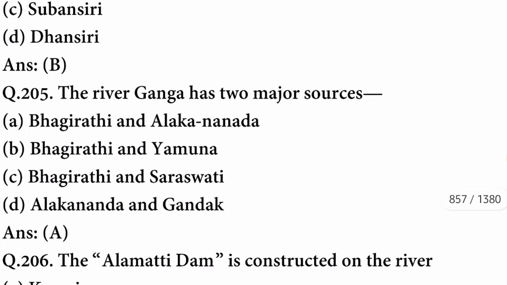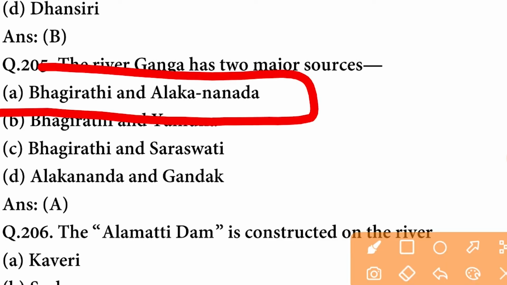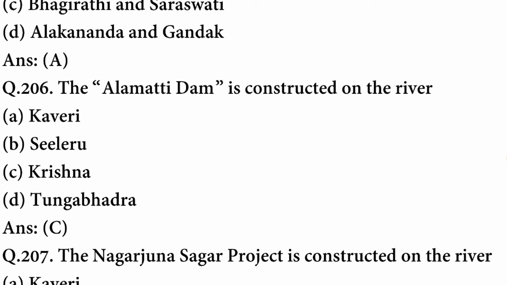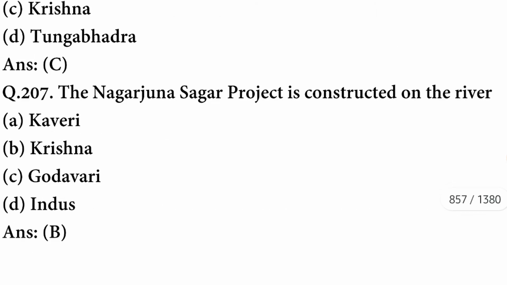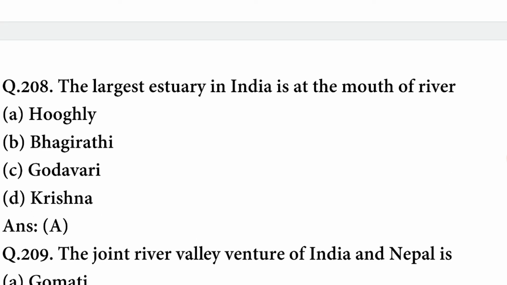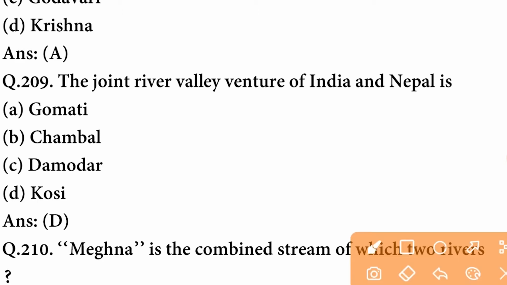B option is correct. The river Ganga has two major sources. One is Bhagirathi and the second is Alaknanda. A option is correct. The Alamatti Dam is constructed on the river Krishna. C option is correct. The Nagarjuna Sagar project is constructed on the river Krishna. The largest estuary in India is at the mouth of river Hooghly. A option is correct. The joint river valley venture of India and Nepal is Koshi.